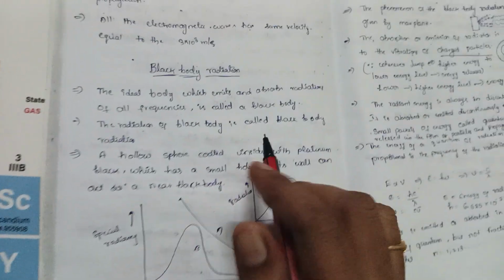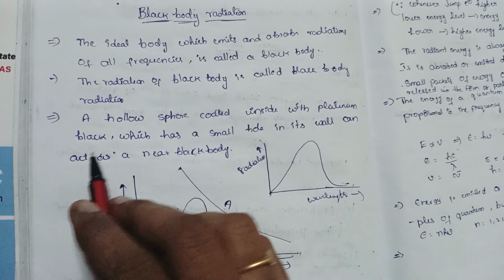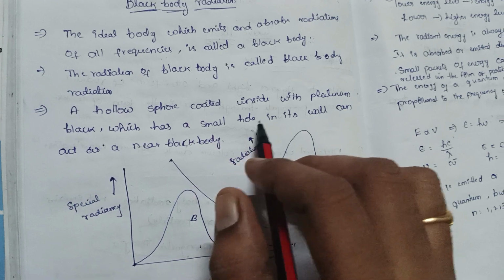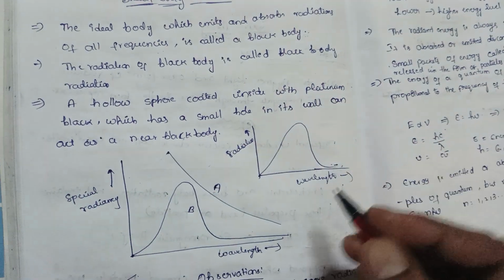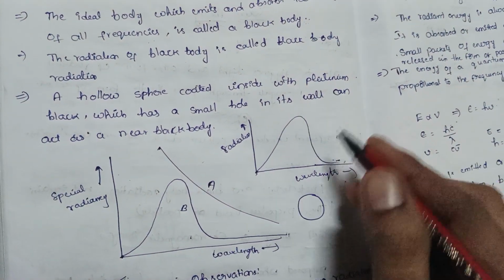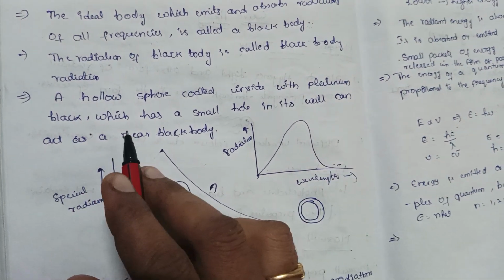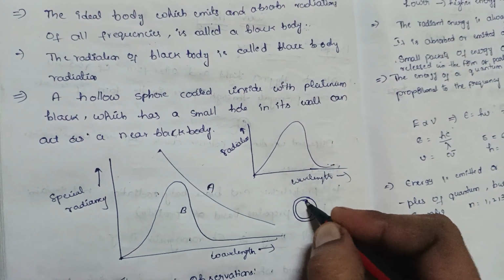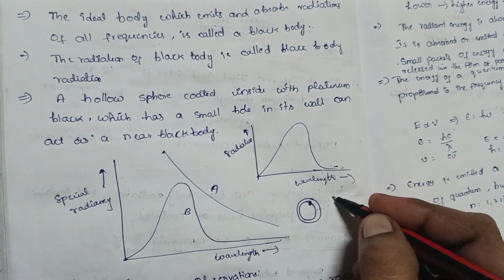If we take an example, a hollow sphere coated inside with platinum black which has a small hole in its wall can act as a near black body.